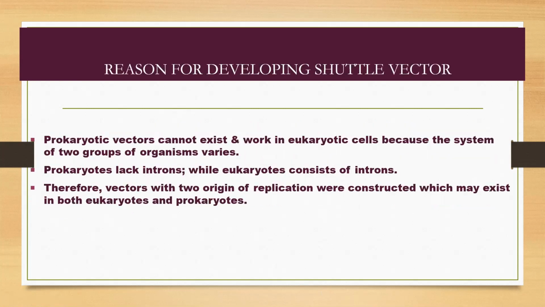Okay, so the reasons why shuttle vectors were needed. A prokaryotic vector cannot exist and work in eukaryotic cells because the systems of the two organisms are quite different. Prokaryotes lack introns, while eukaryotes contain introns. This is one of the basic differences. Therefore, vectors with two origins of replication are constructed, which means they are prepared like a hybrid that can exist in both prokaryotes and eukaryotes.